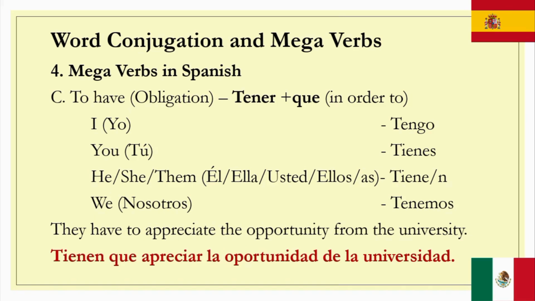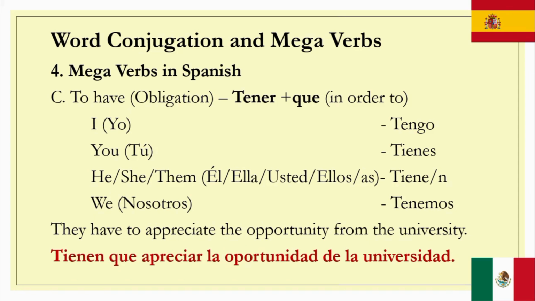So we have an example, they have to appreciate the opportunity from the university. Tienen que apreciar la oportunidad de la universidad. So we can see opportunity, ITY ending. To translate it into Spanish, all we need to do is to replace it with IDAD. The same thing with university. That's why we come up with oportunidad, universidad.